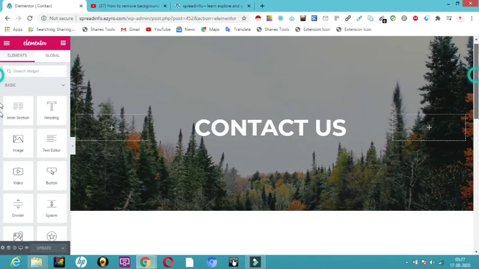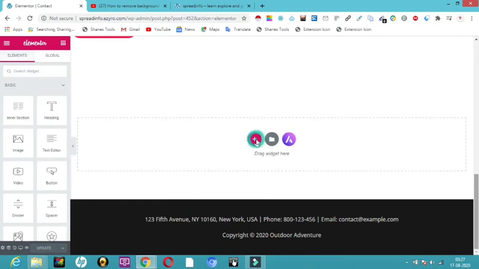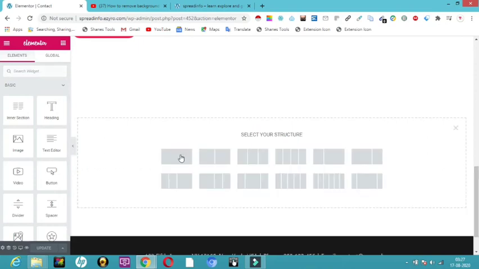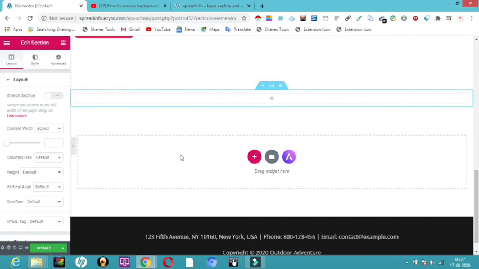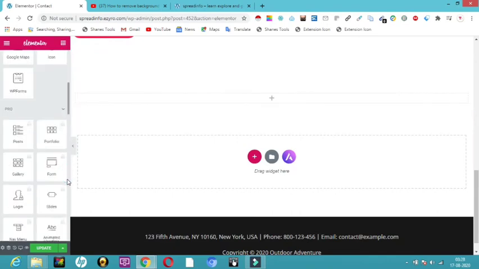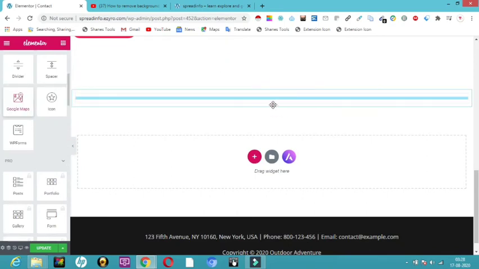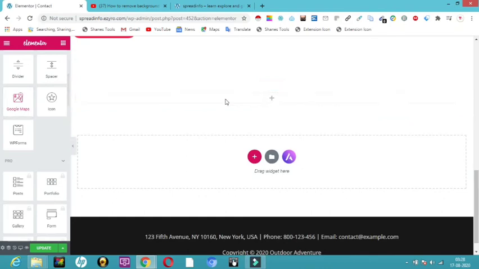Now I'm going to add one more section here, and I'm going to click on this three dotted square, and once I click on that, here you can see something called Google Maps. This is a Google map. I'll click on that and drag and drop it here in the plus button. So here you can see, now I can place a Google map over here.